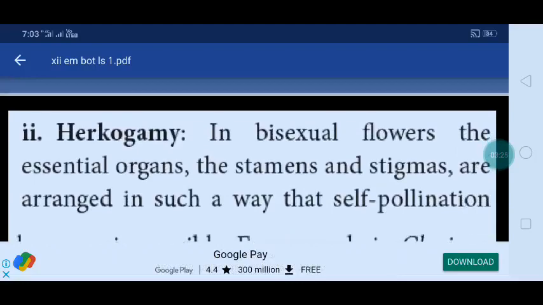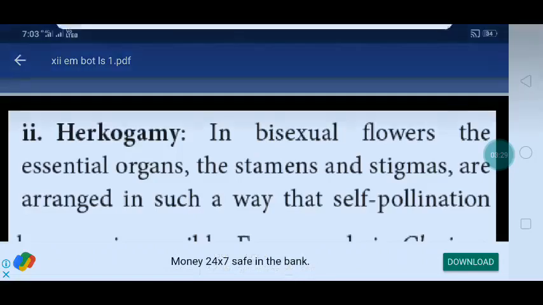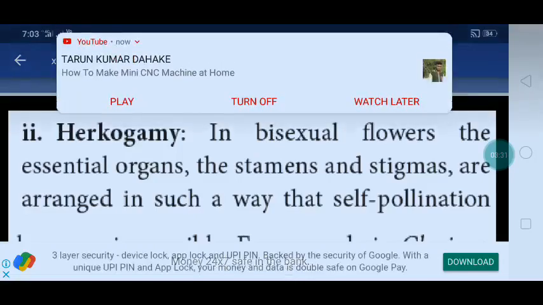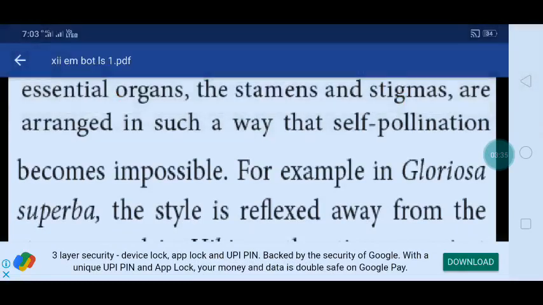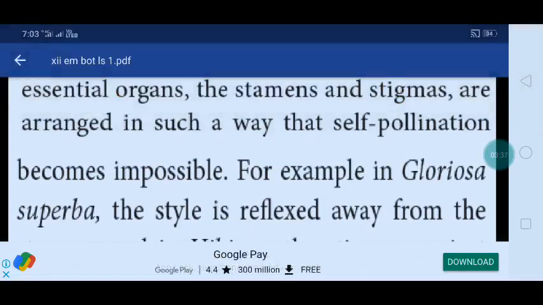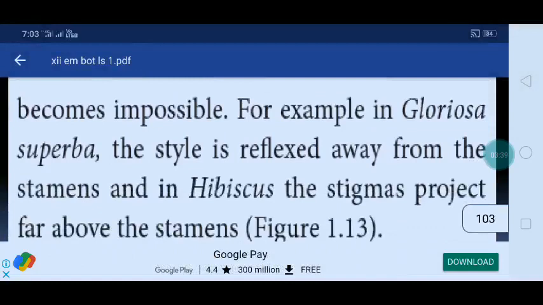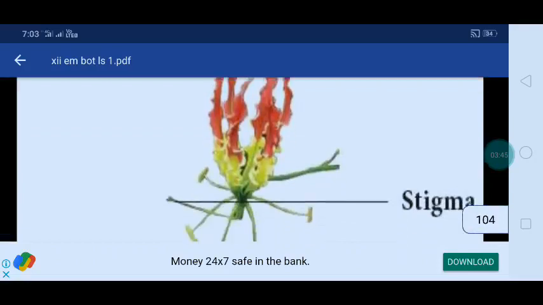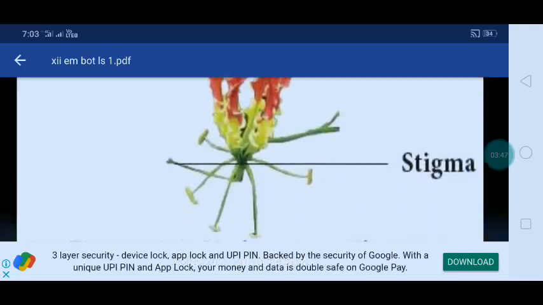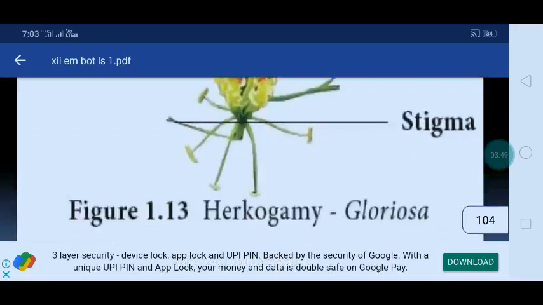Here in herkogamy, in bisexual flowers, the essential organs, the stamens and stigma, are arranged in such a way that self-pollination becomes impossible. For example, Gloriosa superba, the style reflects away from the stamens, and in hibiscus the stigma projects far above the stamens level. Okay, here there is a Gloriosa superba flower. The stigma is away from the androecium.